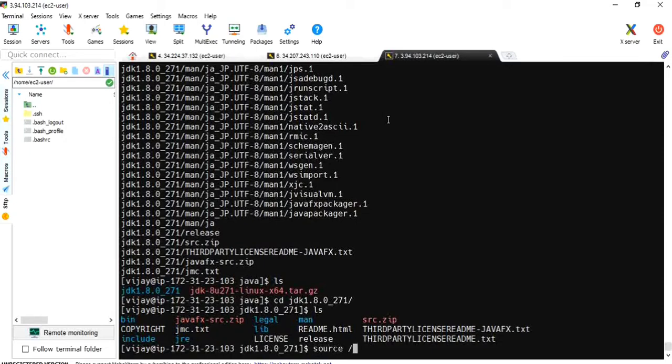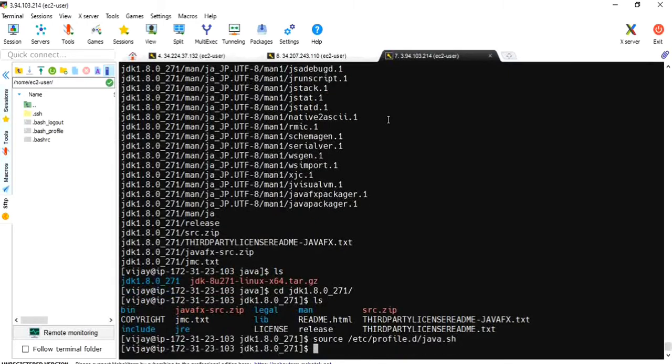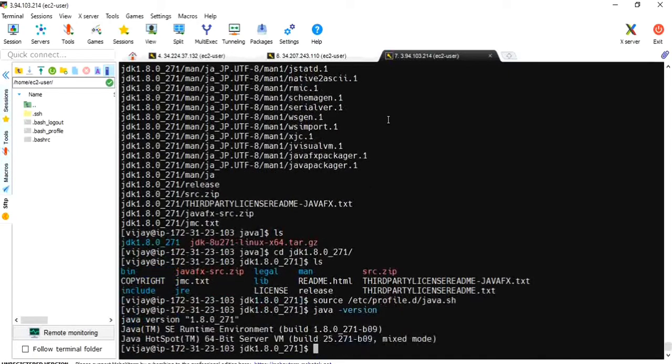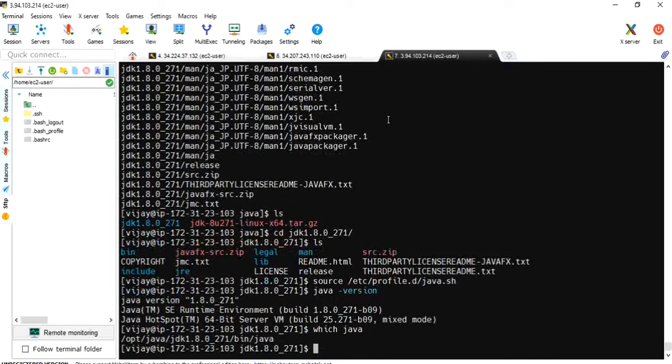Source /etc/profile.d/java.sh. Okay, let me check the Java version. java -version. Yeah, okay. Which java? Yes, it's pointing to bin java.